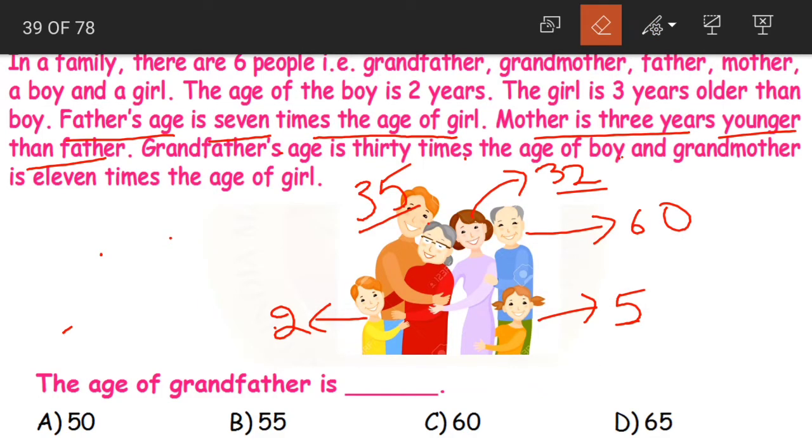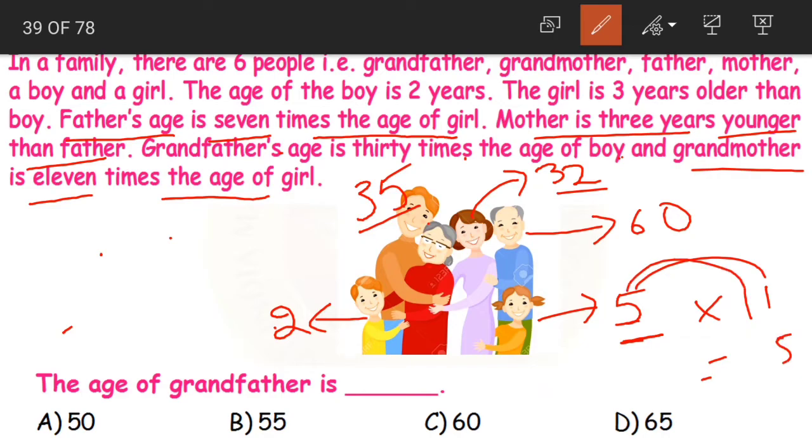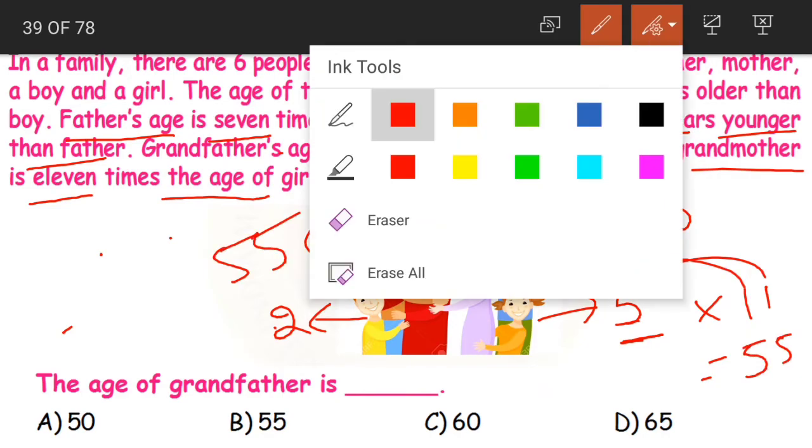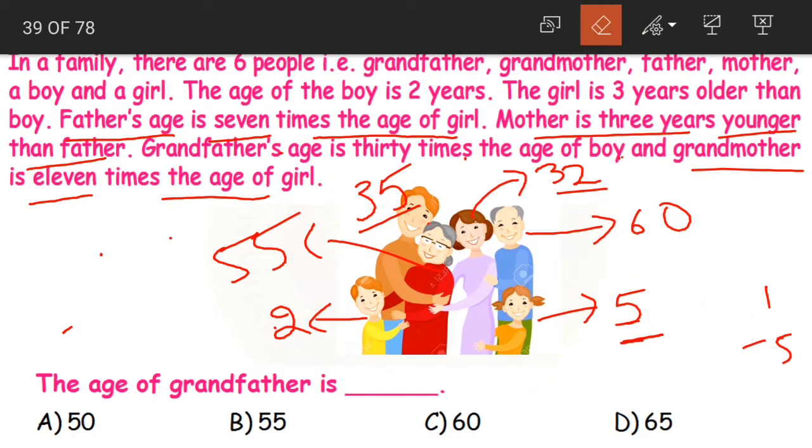Yes? Yes. Now next, what is the last one? The age of grandmother. Now grandmother is 11 times the age of girl. Girl is 5 years old. 5 into 11 becomes what, children? 5 ones are 5. Again 5 ones are 5. 55. So grandmother is 55 years old. Yes, clear? We found out the ages of all the people in the family.